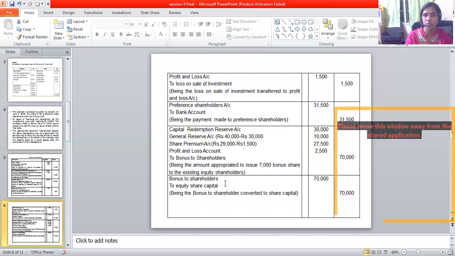Finally, bonus to shareholders account debit to equity share capital. This is an entry that is transferred. So there are no cash transactions at all as far as the bonus issue is concerned. It's only that the capital profits will be taken up. That is the reason that you will not have any account in terms of the bank transactions here.